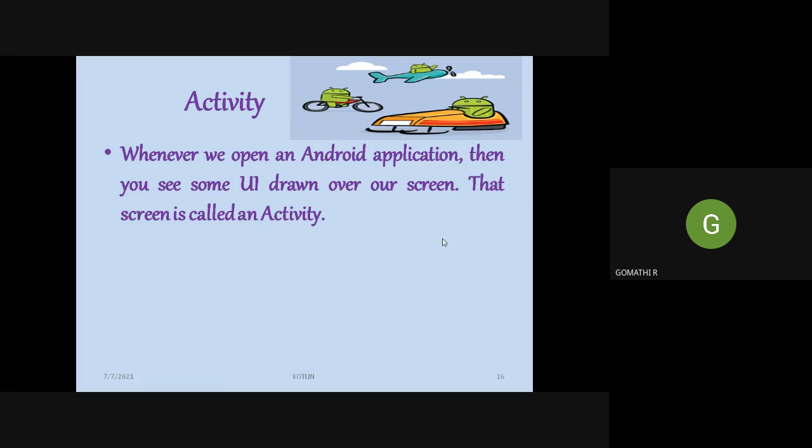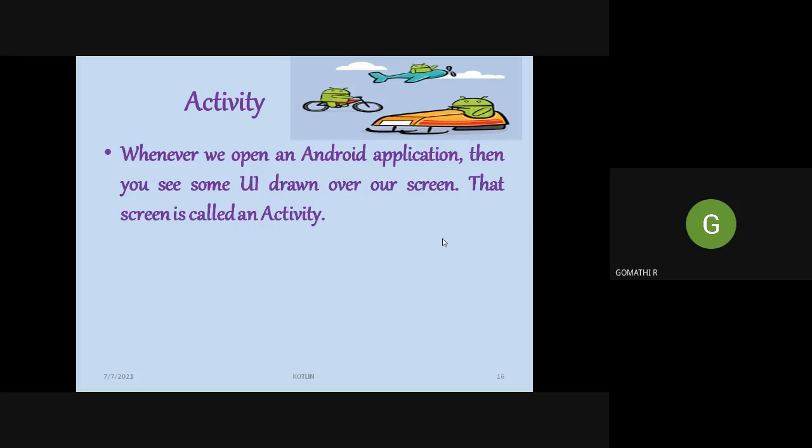Whenever you open an Android application, you will see a screen. A screen will be visible to you, right? When you open a calculator, what screen is visible to you? You will have a text box for entering the numbers. You will have some buttons. You will have numbers on those buttons. You will have a plus sign, minus sign, and so on. That screen is the initial screen when you open a calculator, right?